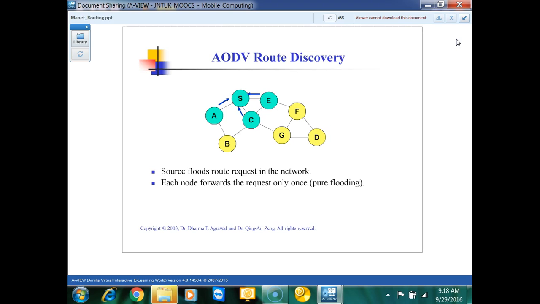Your source initiates the broadcasting for A, C, E, and they will receive that and reply back to the source. The source starts a route request in the network, and each node forwards a request only once.